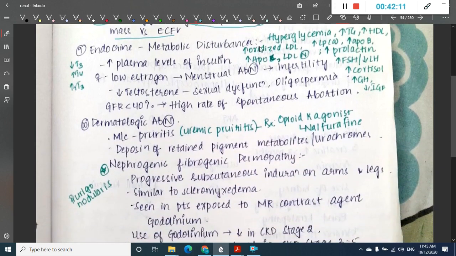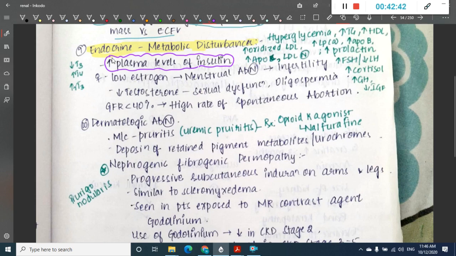Then after nutritional abnormalities, we have endocrine and metabolic disturbances. In these, number one, there is an increase in plasma levels of insulin. Because of increased insulin, it also sometimes causes hyperglycemia. Okay, it causes an increase in triglycerides and HDL, and increased oxidized LDL.